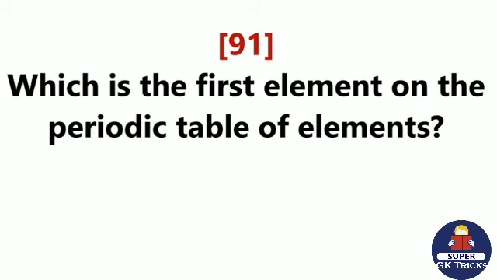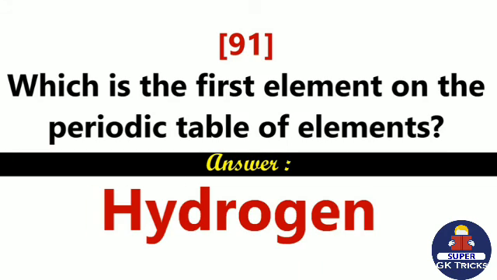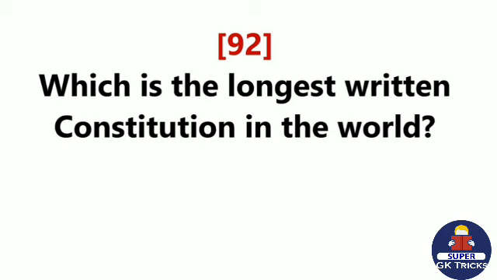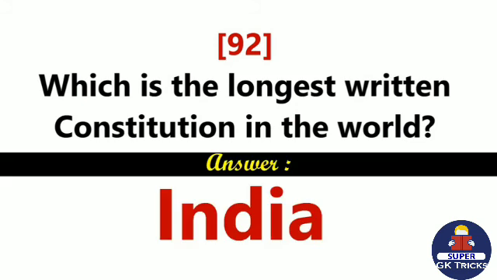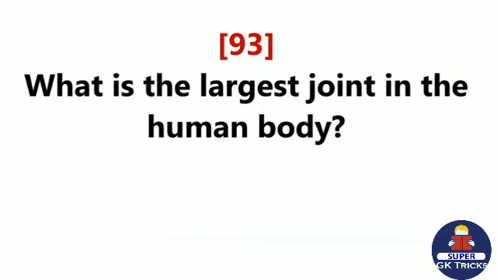Which is the first element on the periodic table of elements? Hydrogen. Which is the longest written constitution in the world? India. What is the largest joint in the human body?